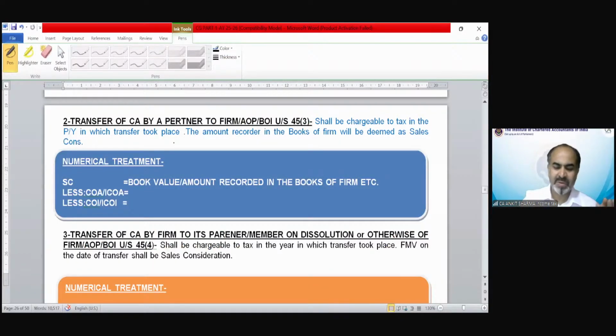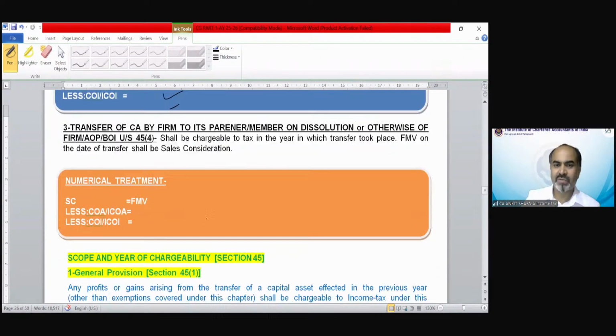You can see it is a very simple provision. It shall be chargeable to tax in the previous year in which the transfer took place, at the amount recorded in the books. You can see how to solve this very simple provision. It is the same in the case of section 45(4).